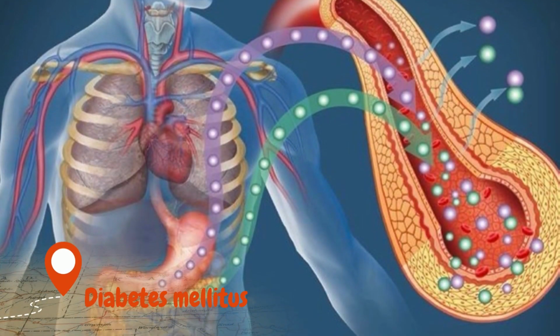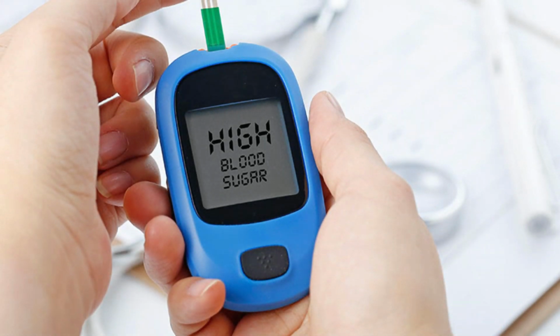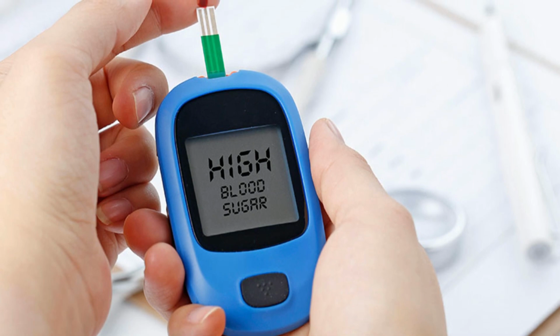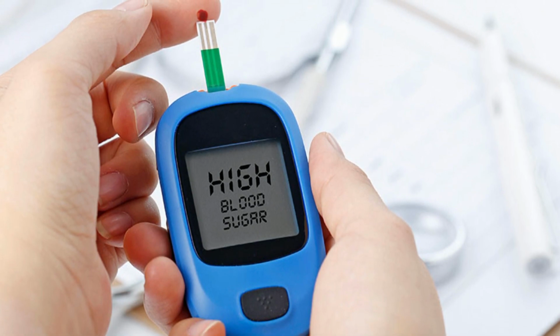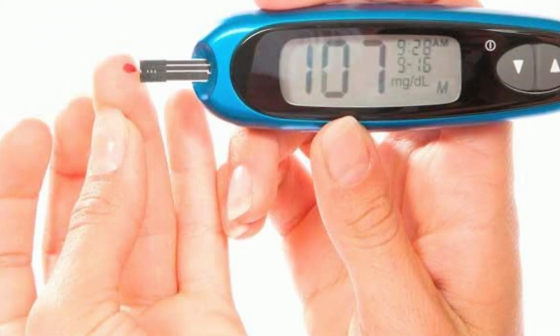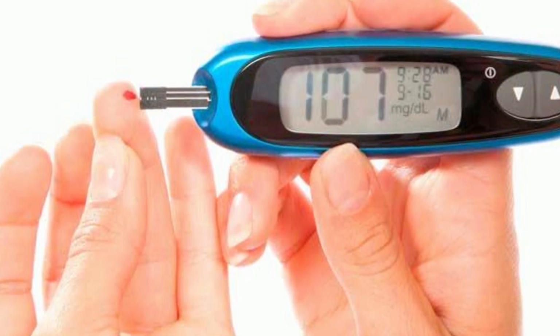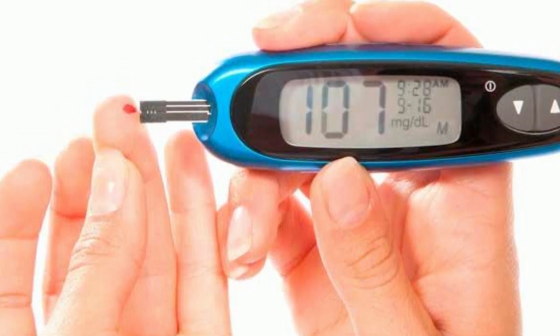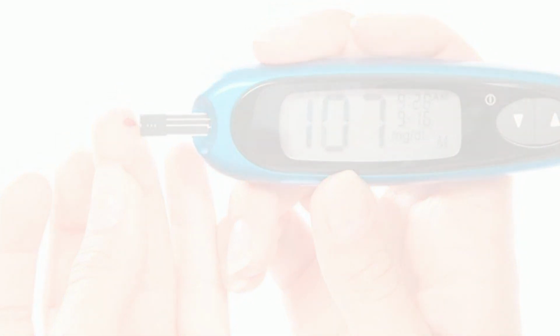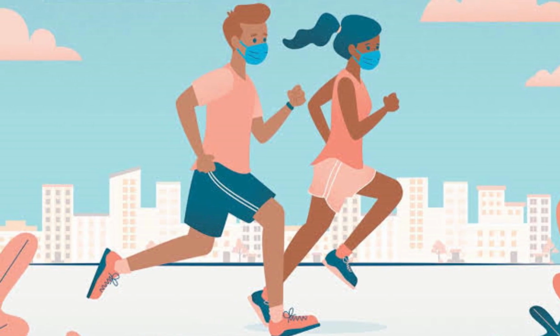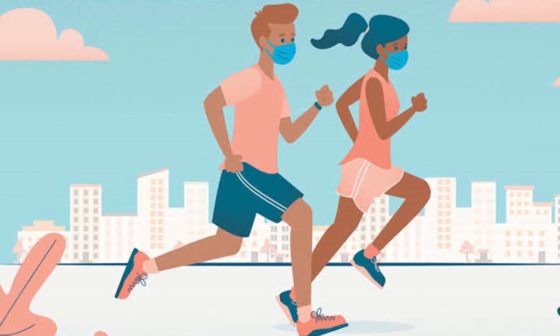Diabetes mellitus is the sixth most deadly disease in the world. Uncontrolled diabetes over time can harm blood vessels and neurons. Complications including slowed wound healing, diabetic foot with amputation risk, kidney failure, and blindness can result from this. Because they have less access to the medications and technologies needed to control their blood sugar levels, people in low and middle income nations are more likely to die from diabetes-related complications. While diabetes is not always prevented, the severity of symptoms can be reduced by engaging in regular exercise and eating a balanced, nutritious diet.